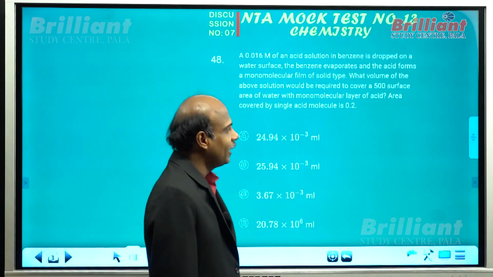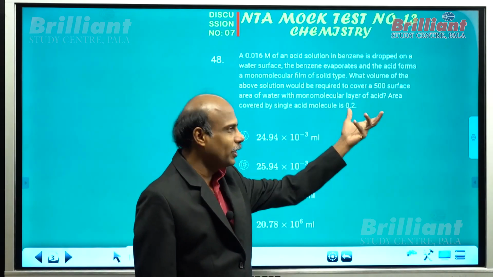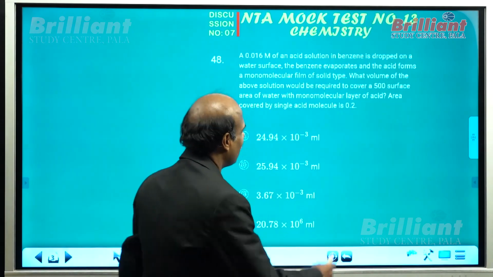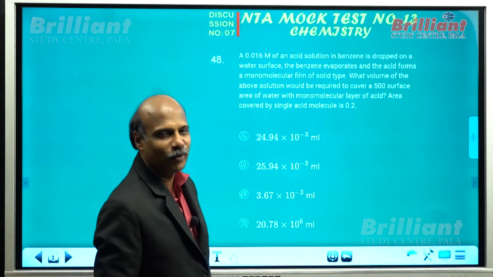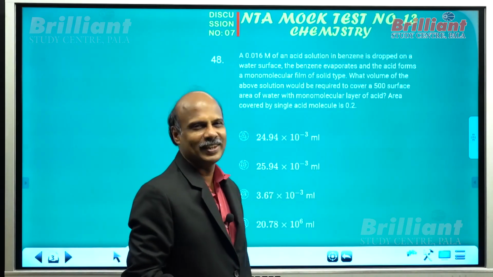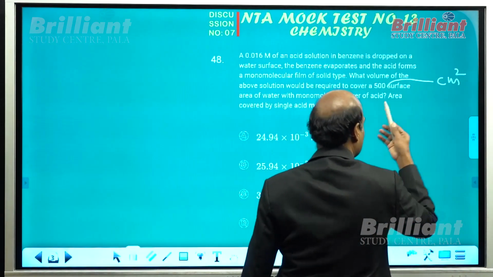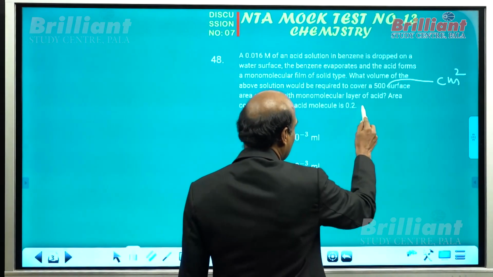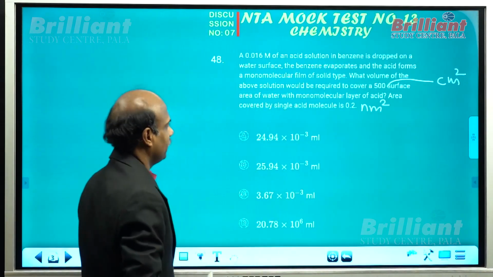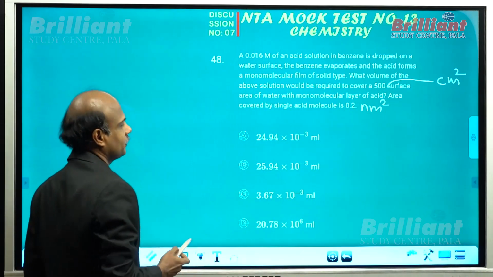In this question, again you can see clearly that the 500 unit is missing, and the 0.2 unit is missing. But most of you guess that it may be 500 cm square and the molecular area can be 0.2 nanometer square. Let me consider that data here. I am adding cm square. The question actually has to be deleted. But let me try to get that answer here. Let me add the unit 500 cm square here, 0.2 nanometer square here.